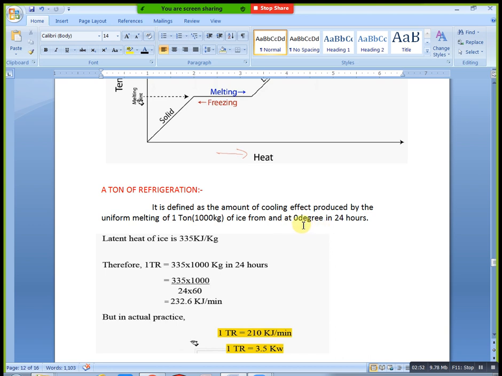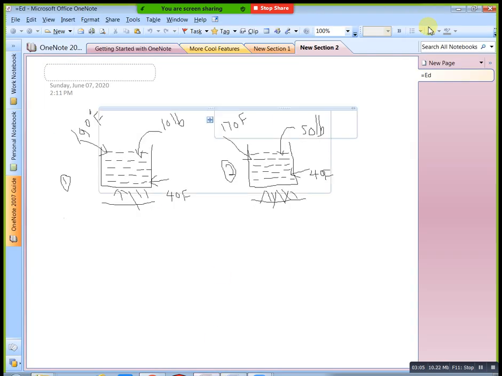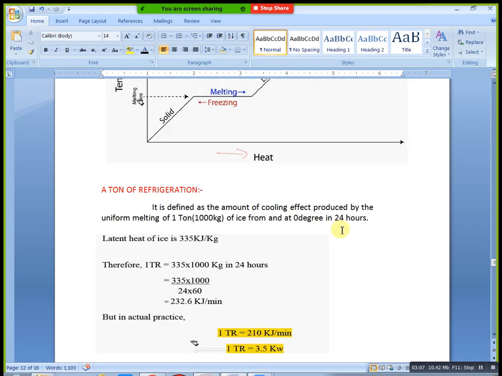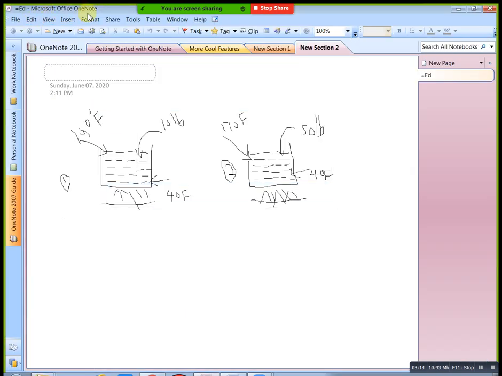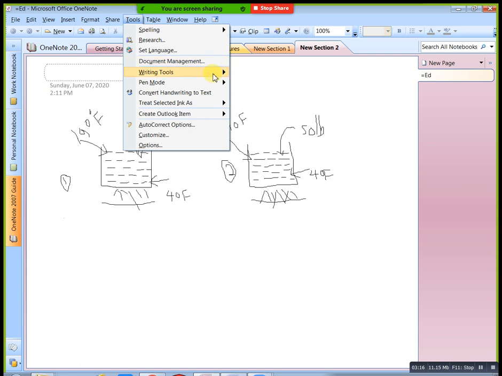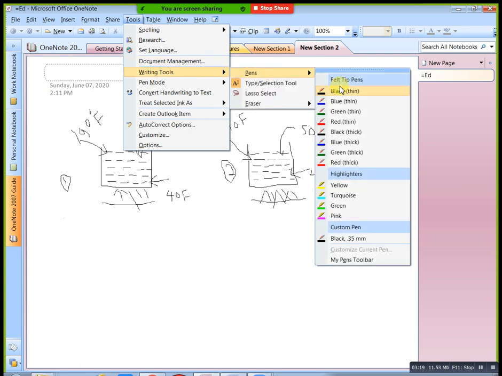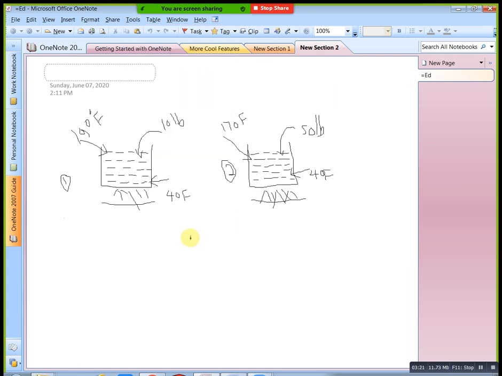For example, you will take 1 ton ice cube. That 1 ton ice cube you can place in one closed room. What will happen? It is melting or not? For example, melting. How much time is required for that?